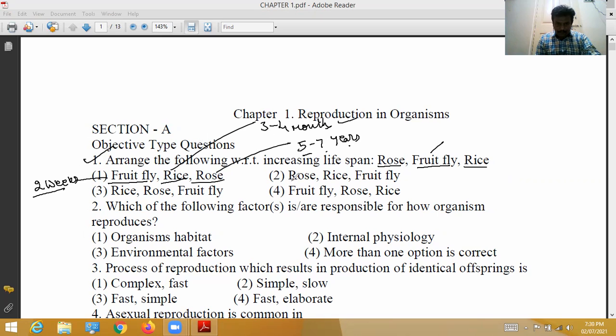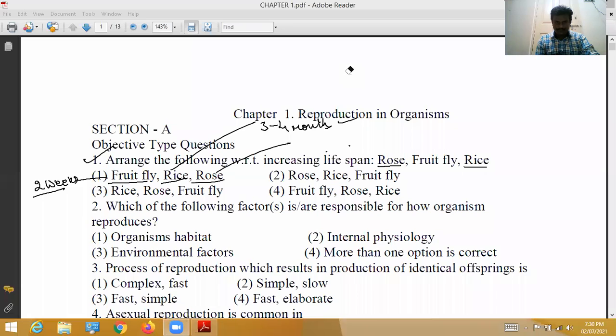Let us see the second option: rose, 5 to 7 years; rice, 3 to 4 months; fruit fly, 2 weeks. 5 to 7 is not an increasing order, so the second option is wrong.